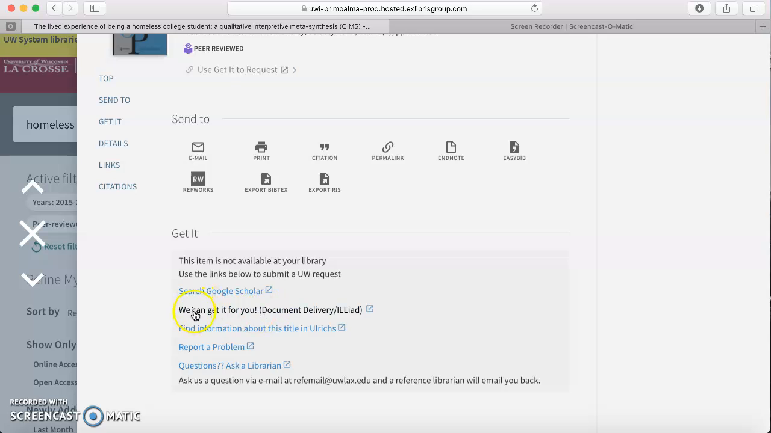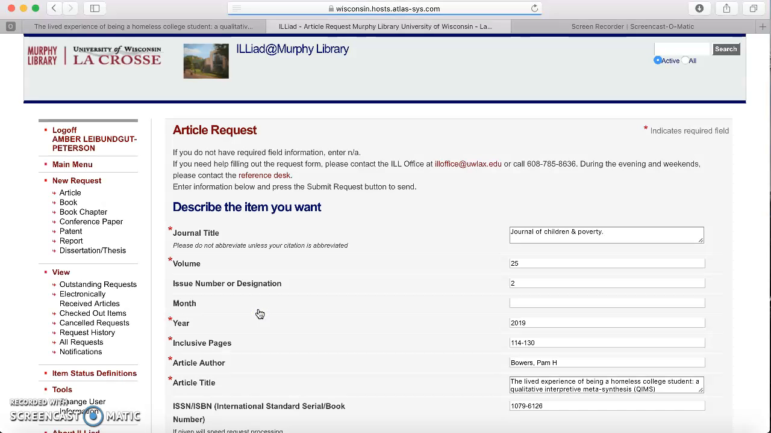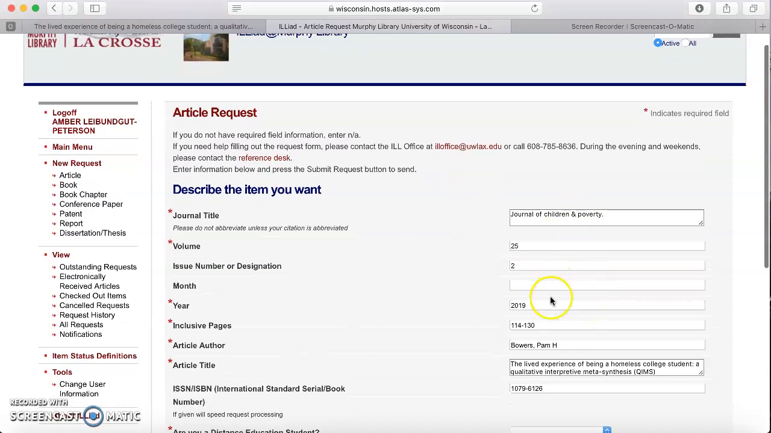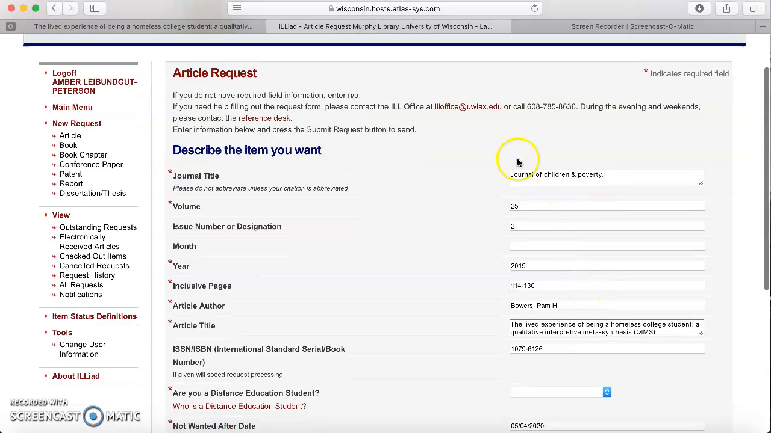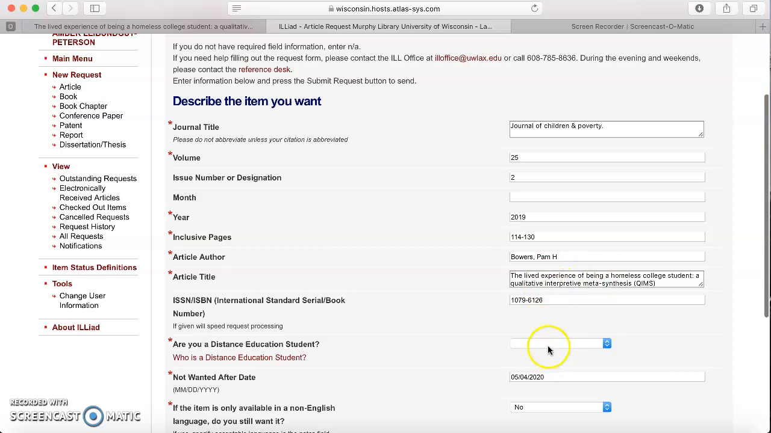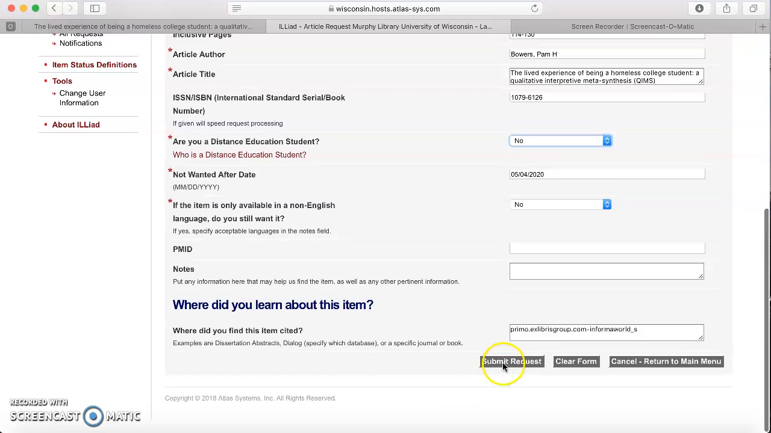Notice how it says we can get it for you: document delivery, ILLiad, so ILL, interlibrary loan. You click on it, and it'll pre-populate most of the information, which is really great. And I always double check that the journal title is not duplicated down here in the article title, or you'll get a really nice email from our ILL office that says, hey, we can't get you the whole journal. Is there a particular article you were looking for? So I hit no and then submit request.